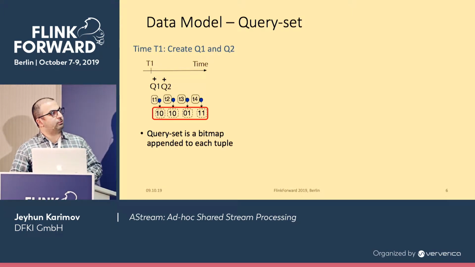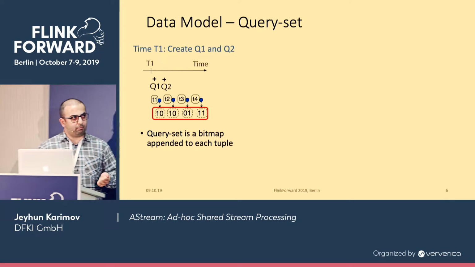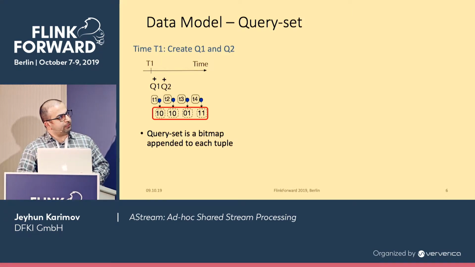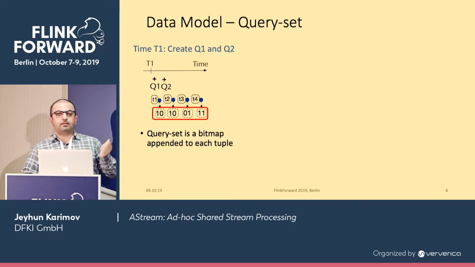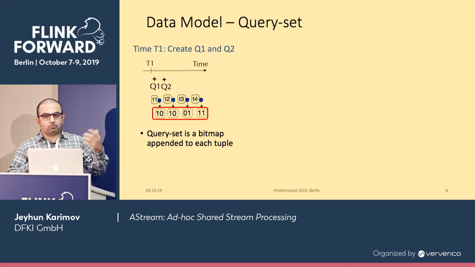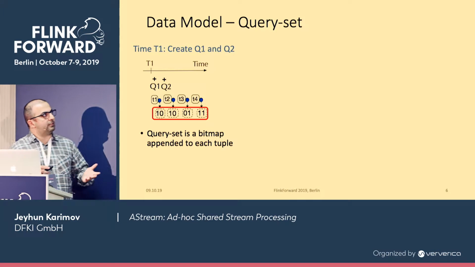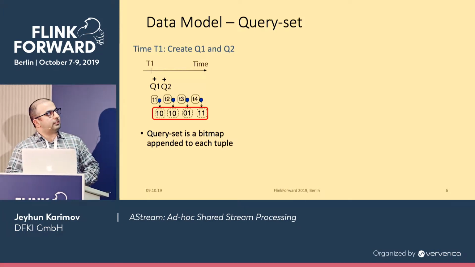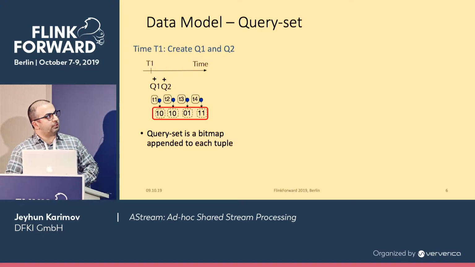We call this attribute the query set, and the query set is a bitmap. Each bit in this bitmap shows whether that tuple belongs to a particular query or not. What does belonging mean? It means whether this tuple matches the selection predicate of a particular query. For example, 1, 0 means this tuple matches the selection predicate of query 1 and does not match the selection predicate of query 2.